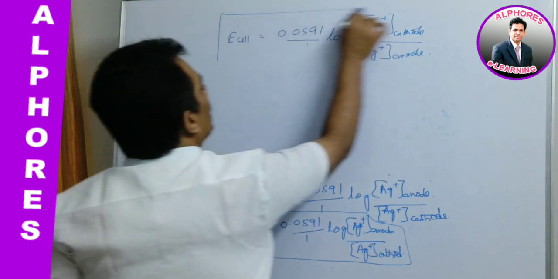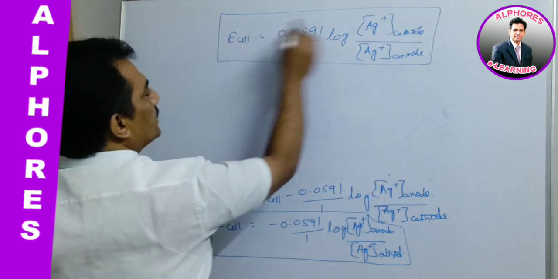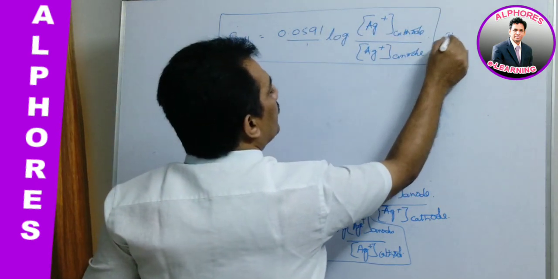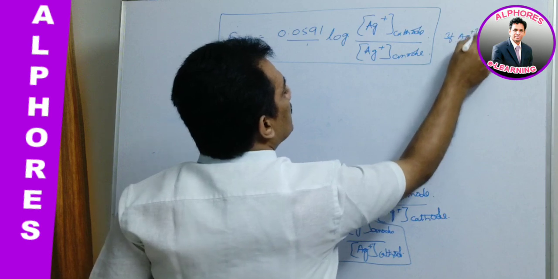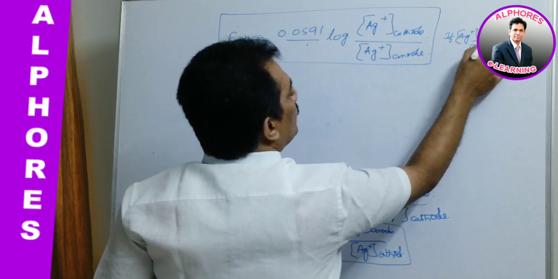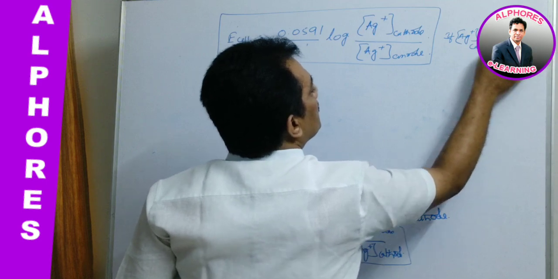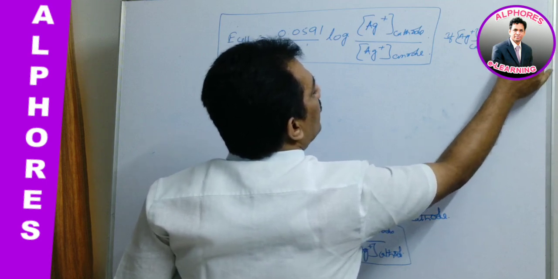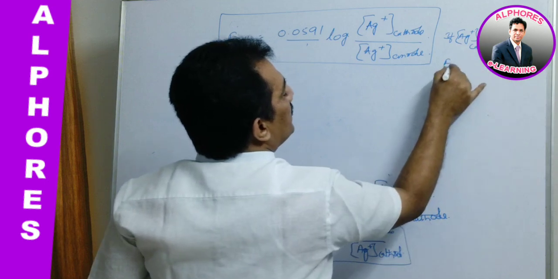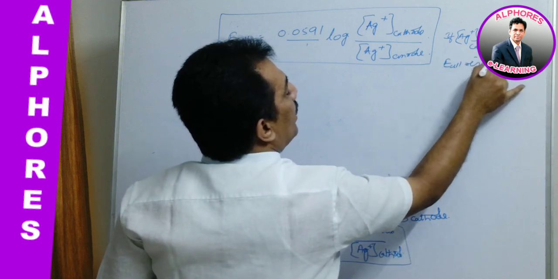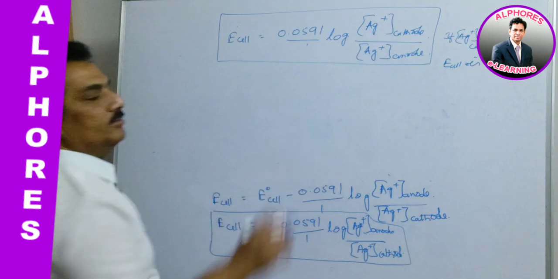And from this we came to know that if Ag plus cathode is greater than Ag plus anode, then E cell is positive. This is the condition.